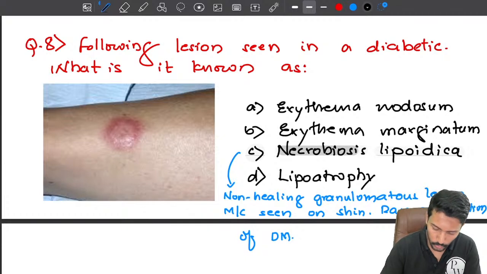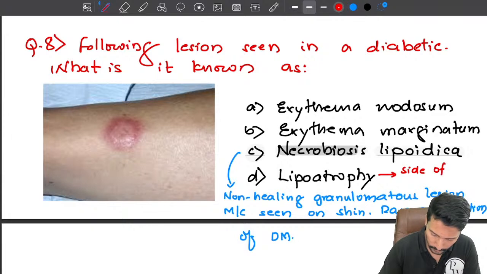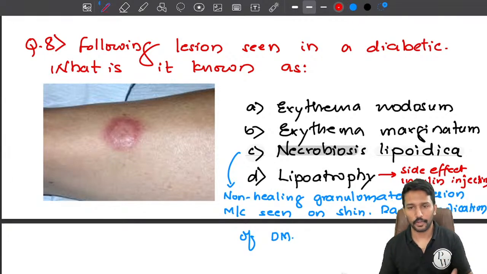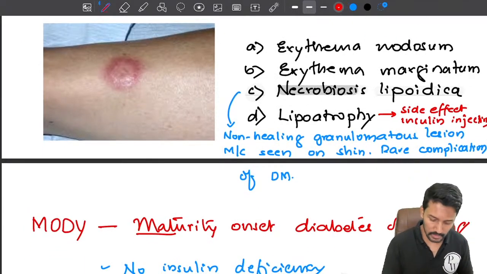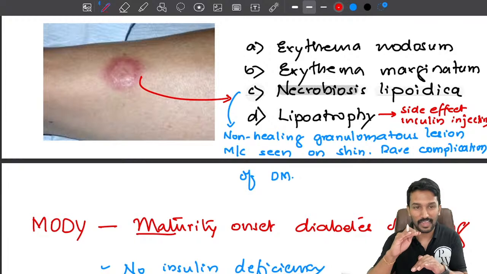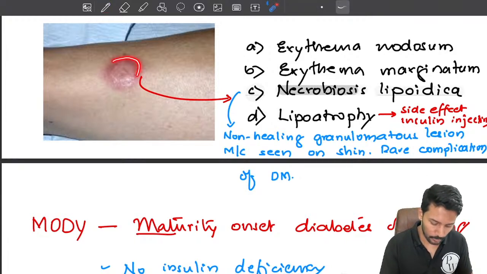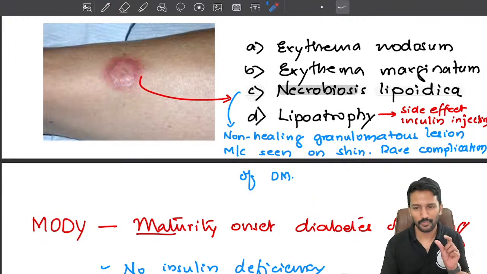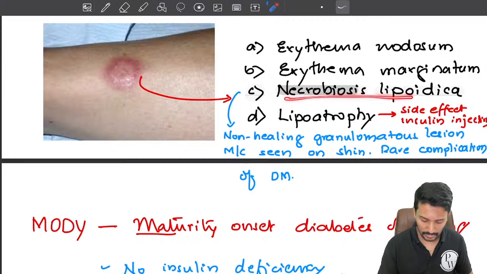Okay. Now where do we see lipoatrophy? Lipoatrophy can be seen as a side effect of insulin therapy. Side effect of insulin injection. So when you take insulin injections at the same site repeatedly, the fat at that location can get atrophied. That is a side effect. So what we see here is necrobiosis lipoidica. There's an image of a shin. You can see a raised, non-healing type of lesion. It almost looks edematous because it is a granulomatous lesion.